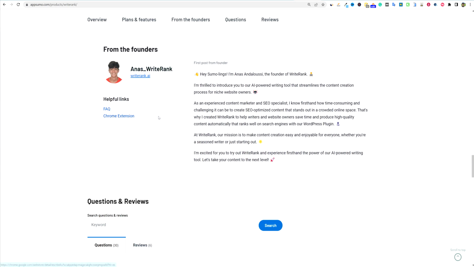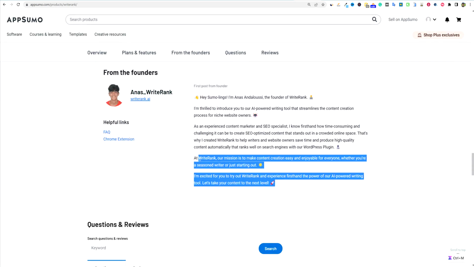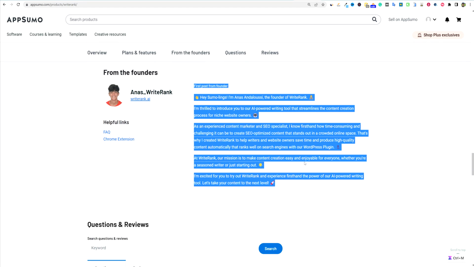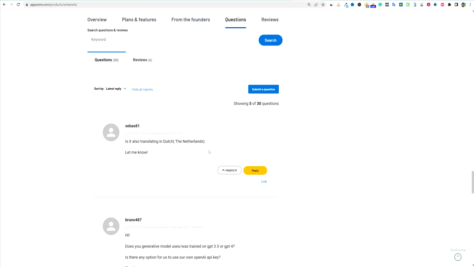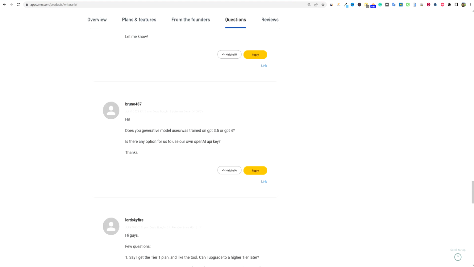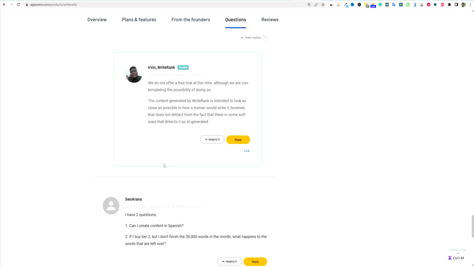We have the FAQ, the Chrome extension. I'm not going to spend too much time there. I would have liked them to put a little bit more details right here in the founders and so forth. You can see there's definitely a young founder here. I'm going to go in here and just see, does this generate 3.5 or 4, and a few questions. So we don't have that answered.